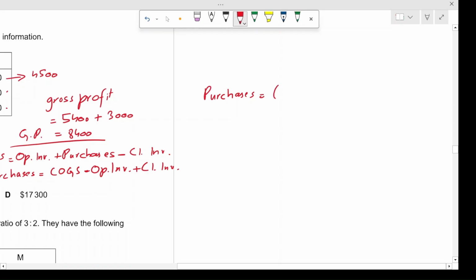This means that if something costed you 100x, it would be 150x sales, right?